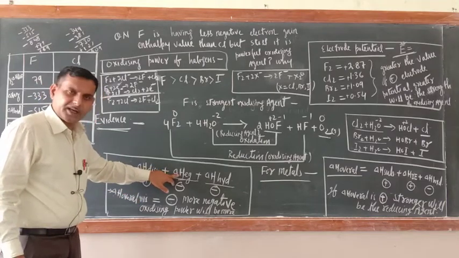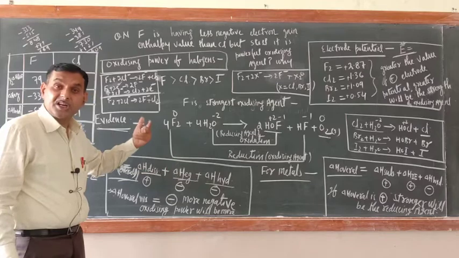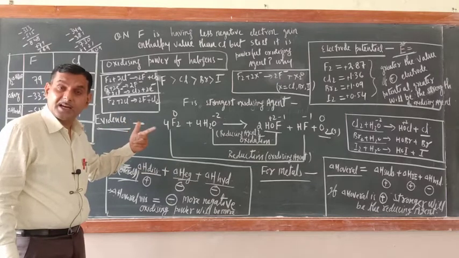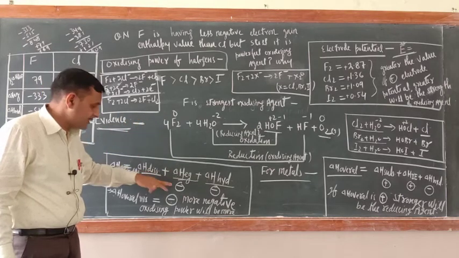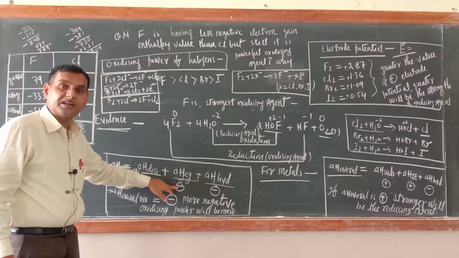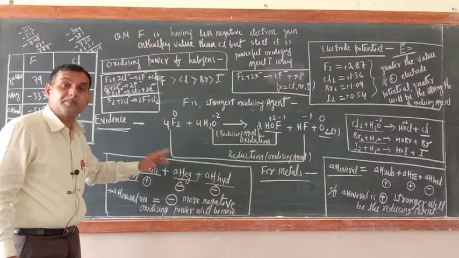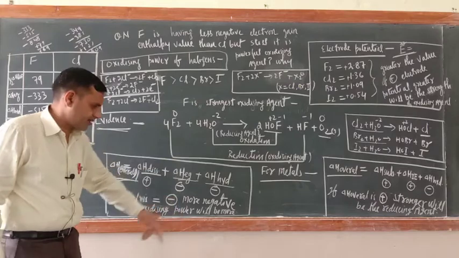What about electron gain enthalpy? It is the amount of energy released when an extra electron is added to an isolated gaseous atom. So what sign is this? Negative sign, because energy is released in this process.